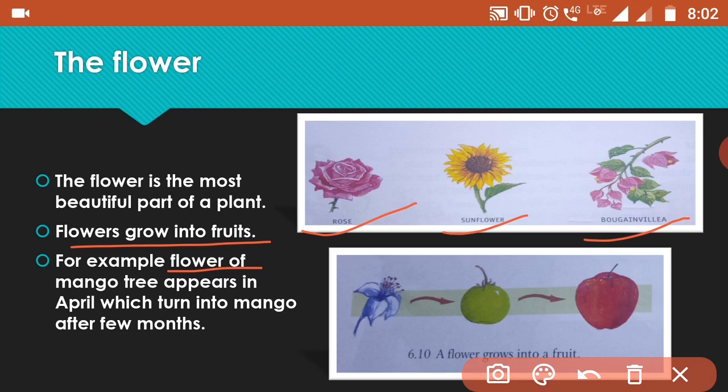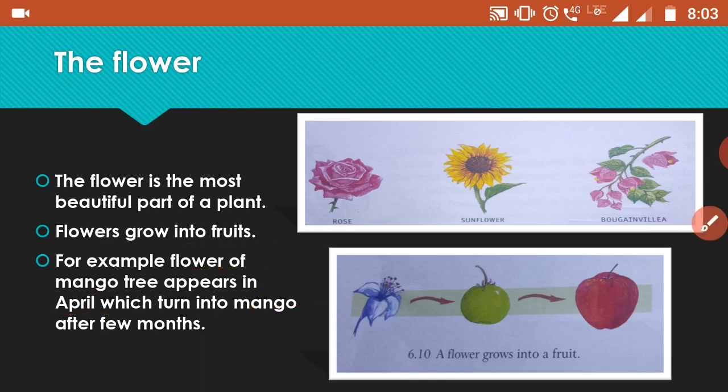For example, the flower of the mango tree appears in April. If you have noticed, you can see the flower of the mango tree turn into a mango after a few months, right? It is the time when we get mangoes in summer, right? You can see in the picture also how this flower is growing into a fruit, right? Finally, this is the flower of an apple. You can see how it is converting into fruit.